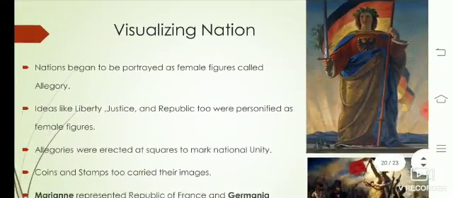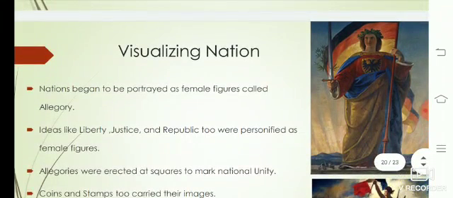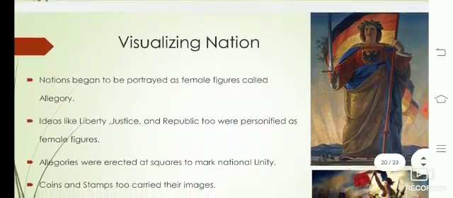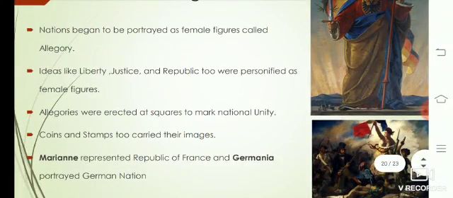Visualizing nations: nations began to be portrayed as female figures called allegory. So you can see the female figure here holding the sword in one hand and the tricolor flag in the other hand. So this is called female allegories, like how we have the Statue of Liberty.